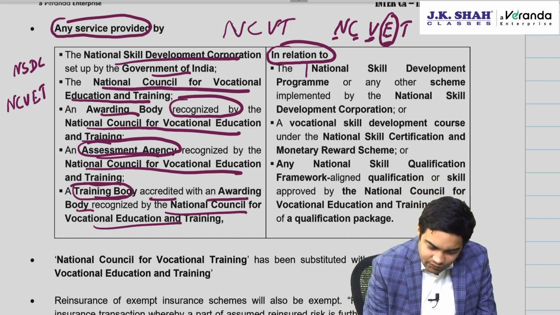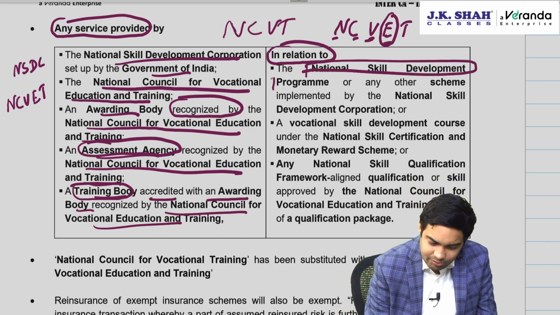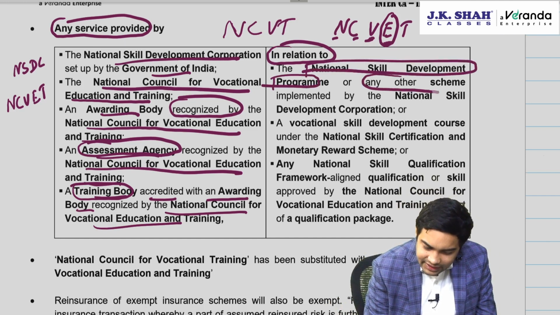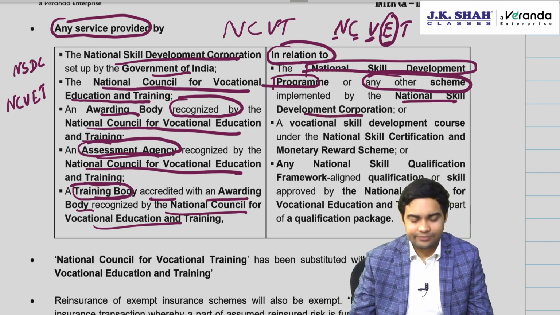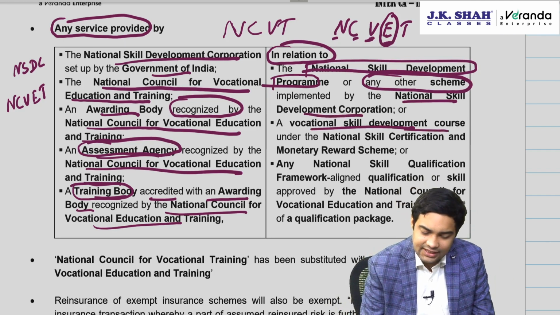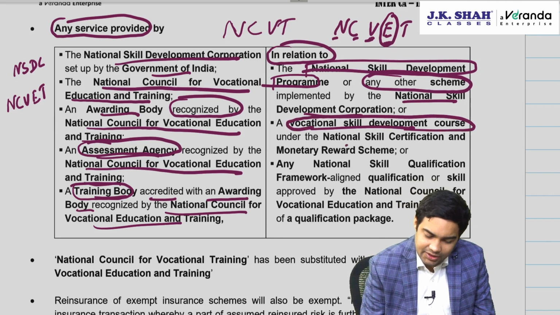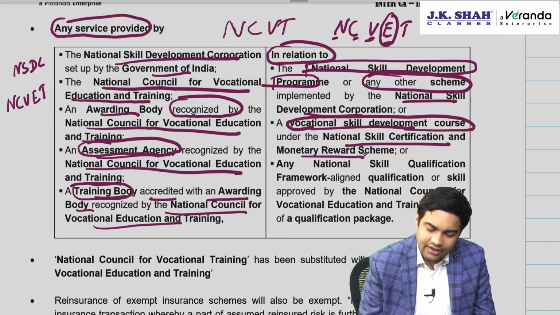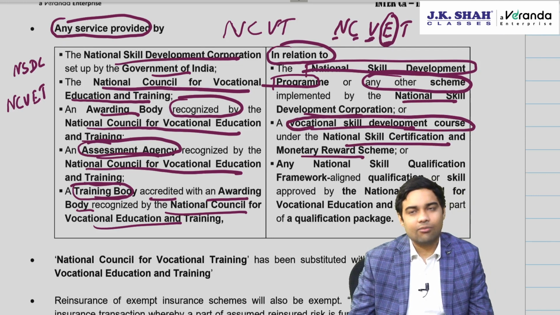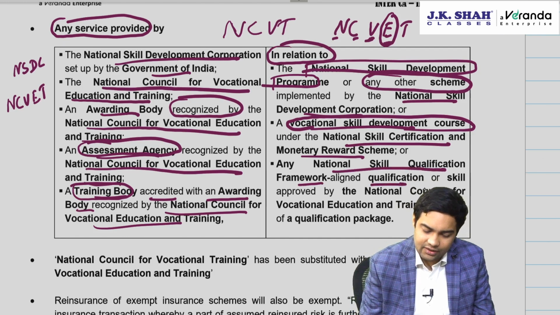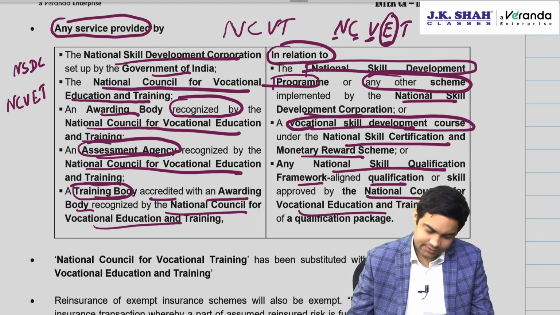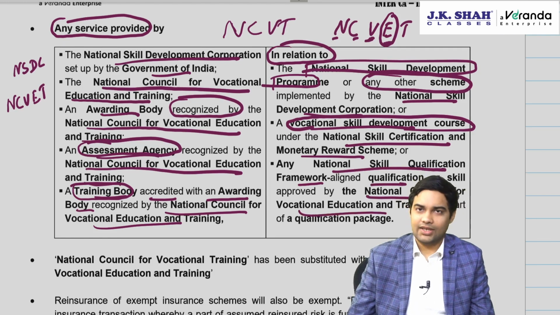In relation to the first one, National Skill Development Program or any other scheme, very wide, implemented by NSDC. Vocational skill development courses, this will be done by National Skill Certification and Monetary Reward Scheme. National Skill Qualification Framework aligned qualification or skill approved by NCVET as part of a qualification program.